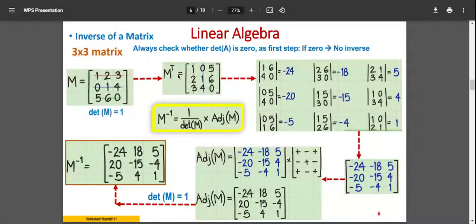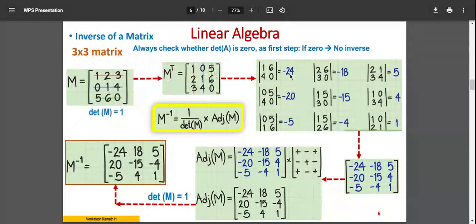So now you understood the transpose, how it is done. Row becomes column. You follow that colored line. 1 2 3 becomes the first column, 0 1 4 the second column, 5 6 0 the third column. So I have done the transpose.